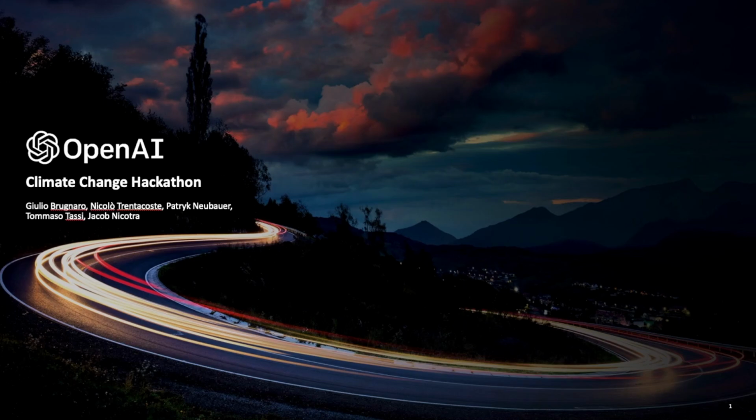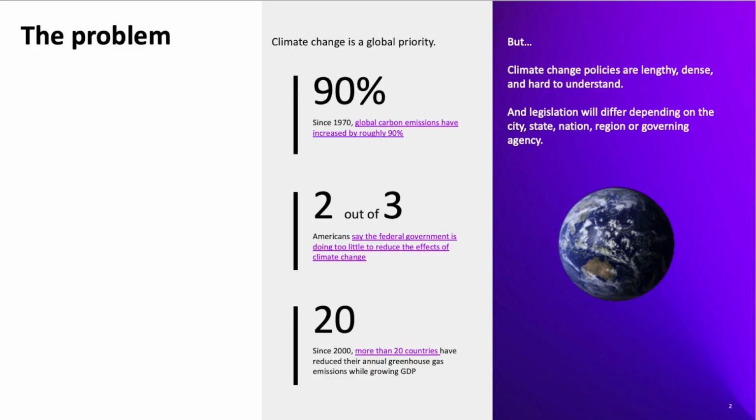My name's Jacob, and I'm going to be presenting our solution to the OpenAI Climate Change Hackathon. Climate change is obviously a huge issue, but the specific problem that we are addressing with this solution is the matter of policy and guideline creation by governments.